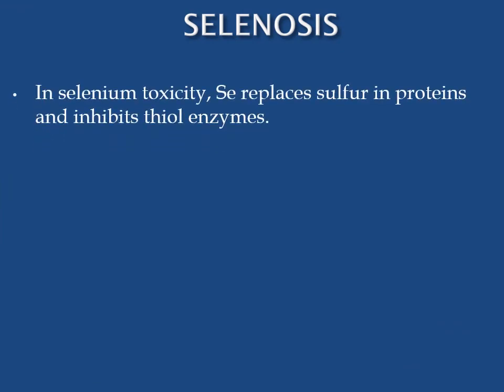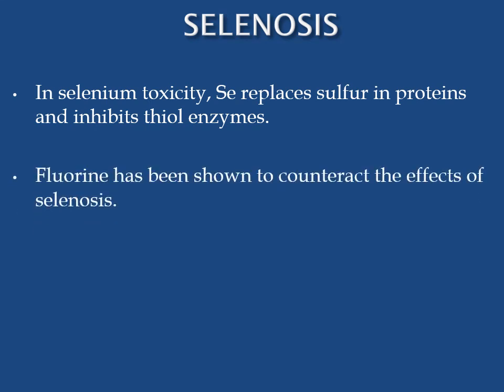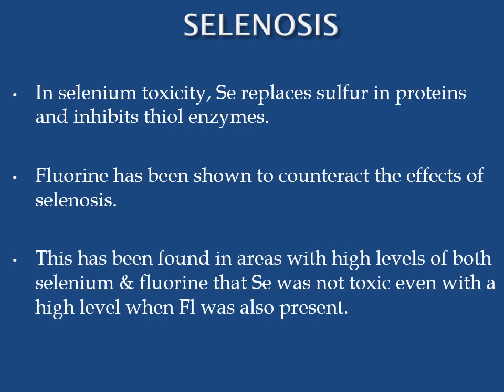In selenium toxicity, selenium replaces sulfur in proteins and inhibits thiol enzymes. Fluorine has been shown to counteract the effects of selenosis. It has been found in areas with high levels of both selenium and fluorine that selenium was not toxic, even with a high level, when fluorine was also present.